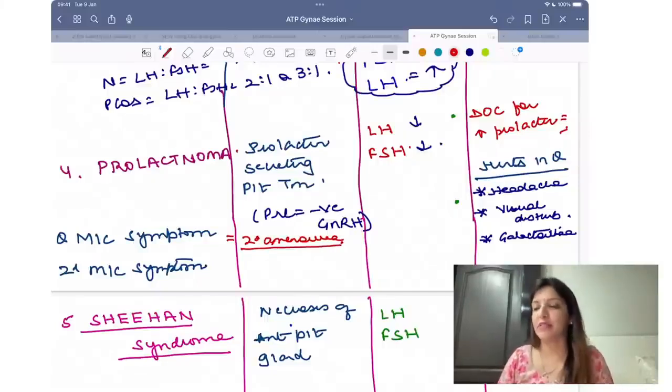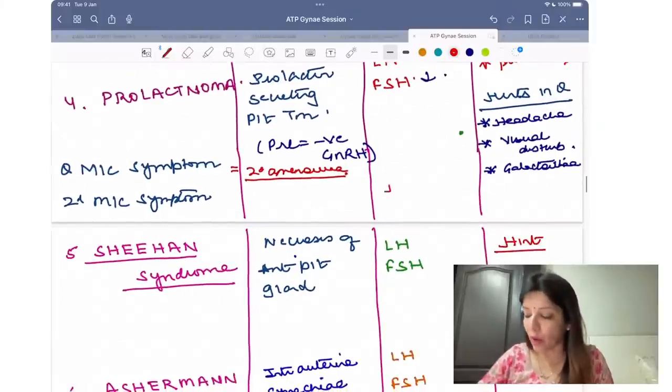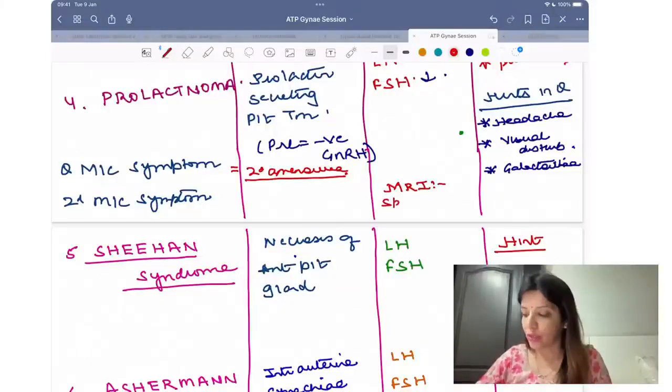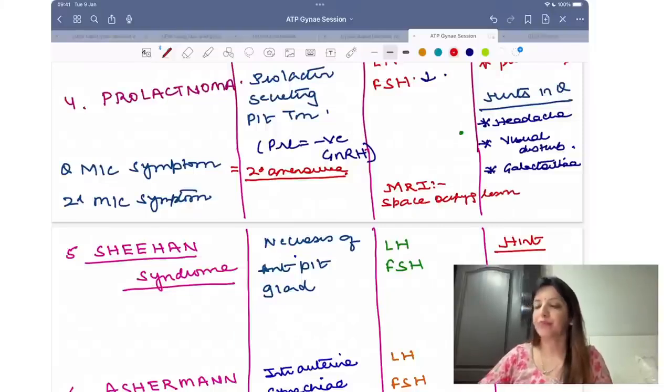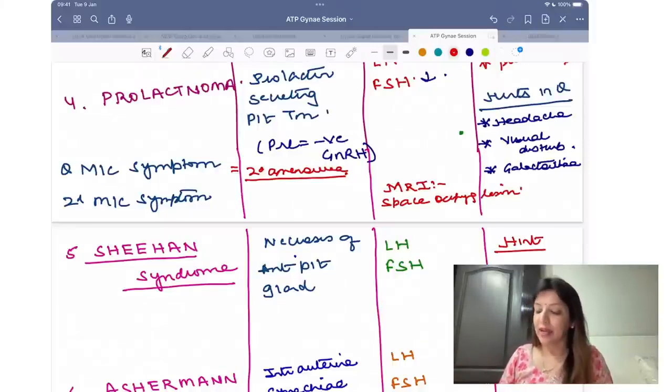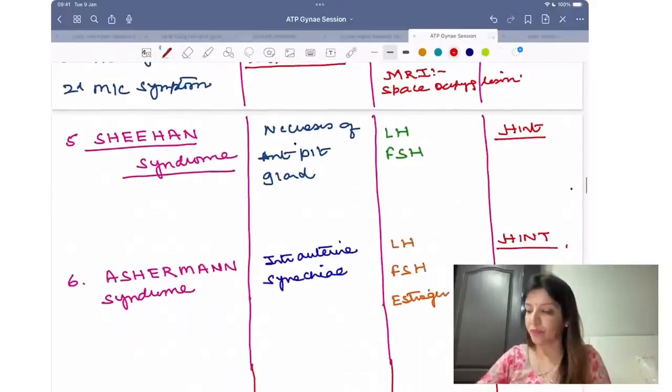That's the most common symptom of prolactinoma, right? Then when I am going to do MRI in a patient of prolactinoma, I am going to get a space occupying lesion, right?